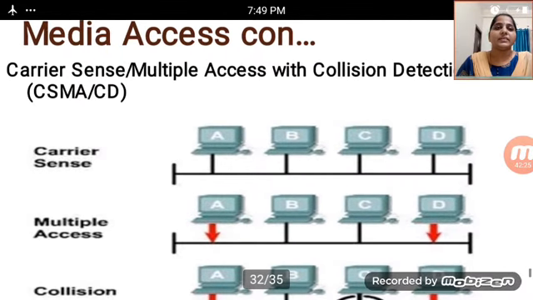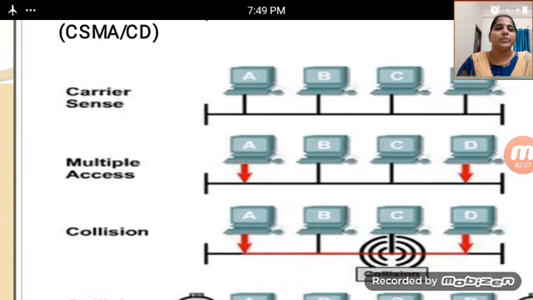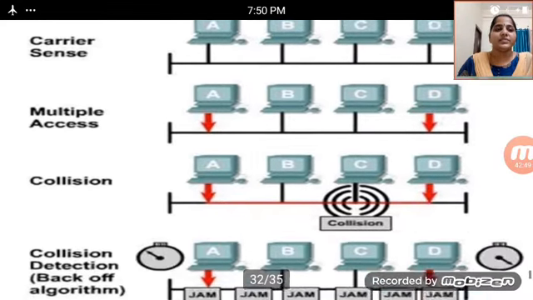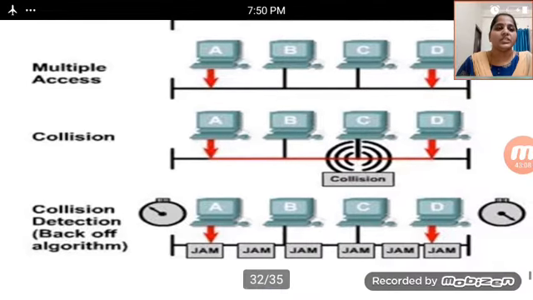In media access with carrier sense multiple access with collision detection, as shown in the figure, there are many systems: A, B, C, D. If A and D both try to access at the same time, a collision occurs. That is collision detection and the backoff algorithm. Whenever we use the backoff algorithm, a jam signal is sent because both are trying at the same time.